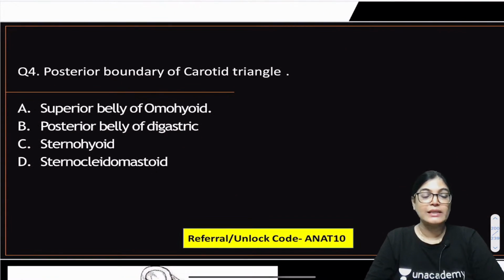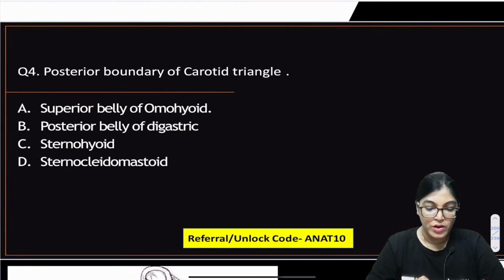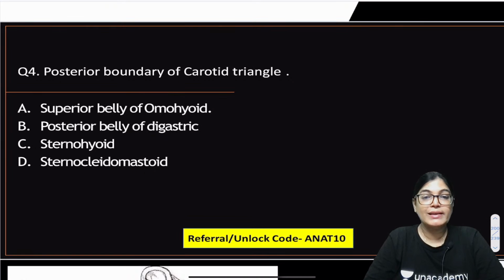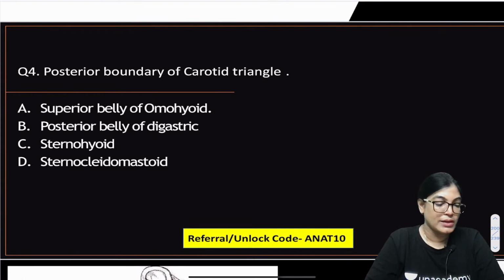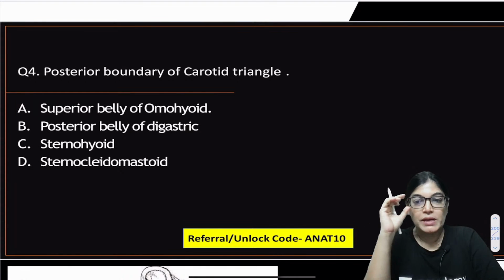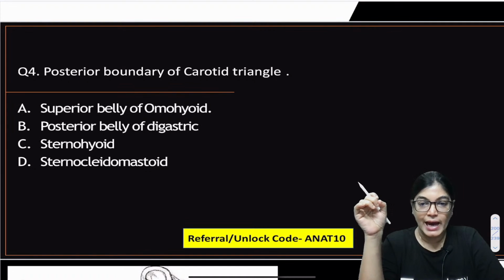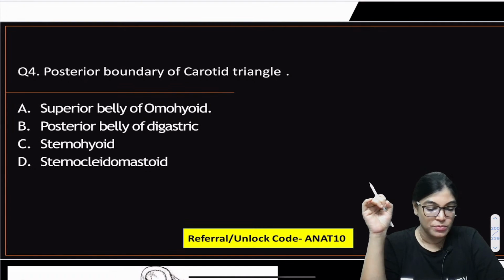What is the posterior boundary of the carotid triangle? Which of the following structures is forming the posterior boundary of the carotid triangle? A, superior belly of omohyoid, posterior belly of digastric, sternohyoid, or sternocleidomastoid muscle. According to you, which is the correct answer? Question number 4, mark the correct answer.